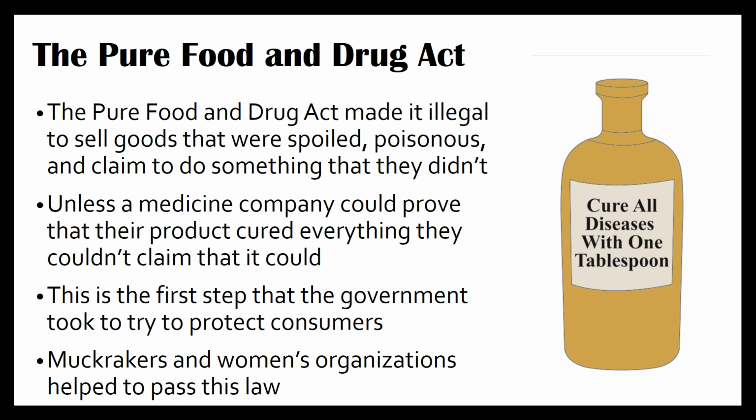The Pure Food and Drug Act. The Pure Food and Drug Act made it illegal to sell goods that were spoiled, poisonous, and claimed to do something that they didn't. Unless a medicine company could prove that their product cured everything, they couldn't claim that it could. This was the first step that the government took to protect consumers. Muckrakers and women's organizations helped to pass this law. Consumers are people that are purchasing goods.